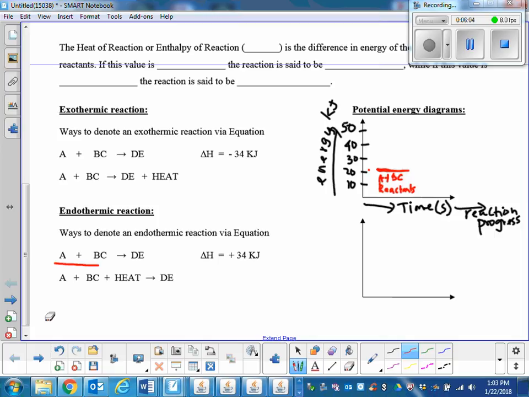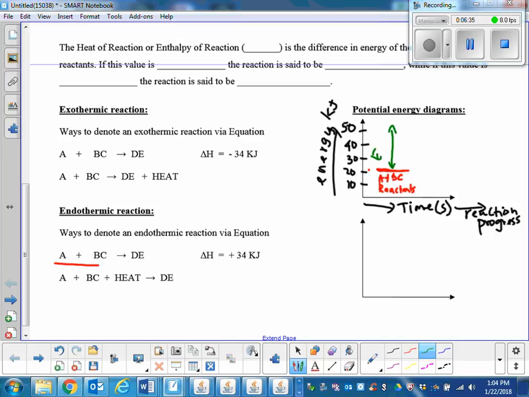Will the reactants automatically become products? What should you provide the reactants with? Activation energy. So how much activation energy do you want to give? 30 will make it all the way to the top, 50. Where does activation energy start, from 0 or from the reactant? From the reactant. He wants to give it 30 kilocalories.